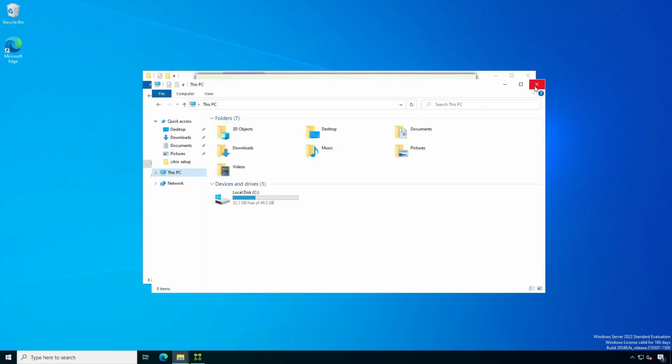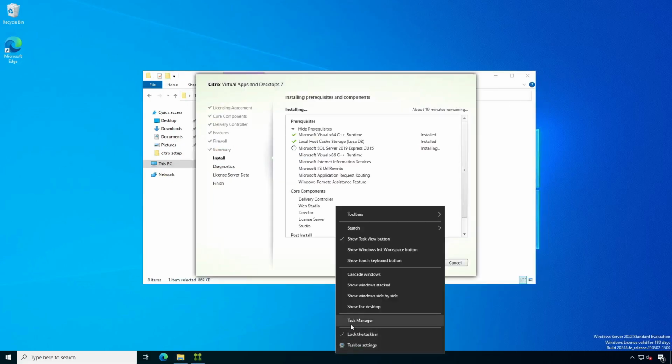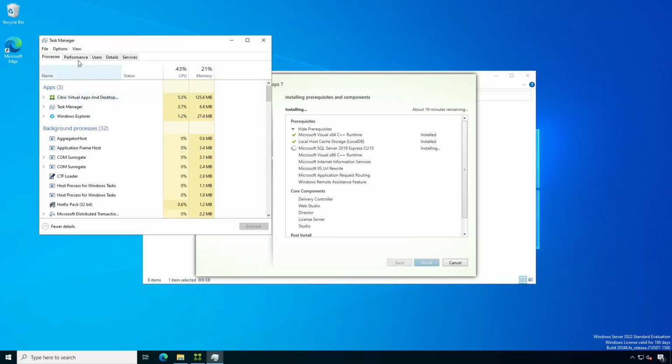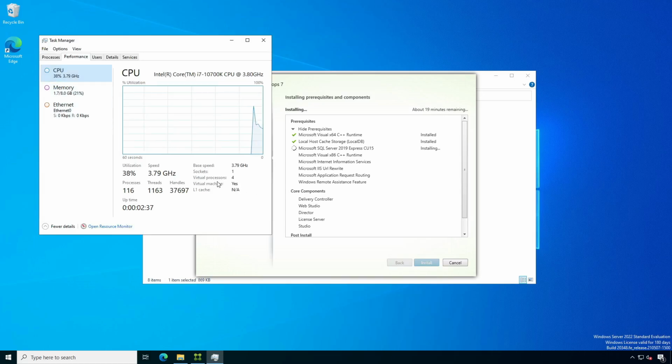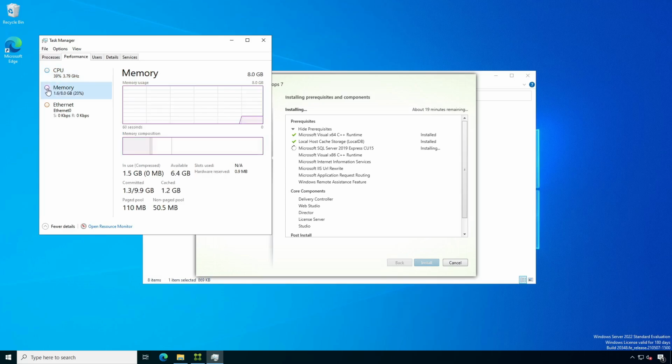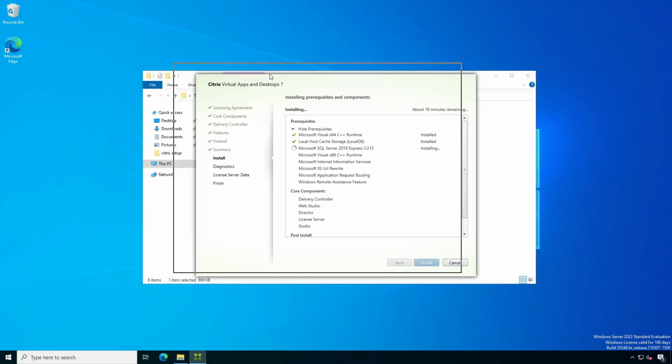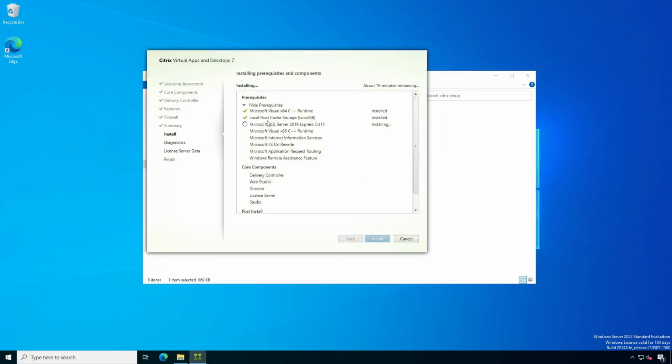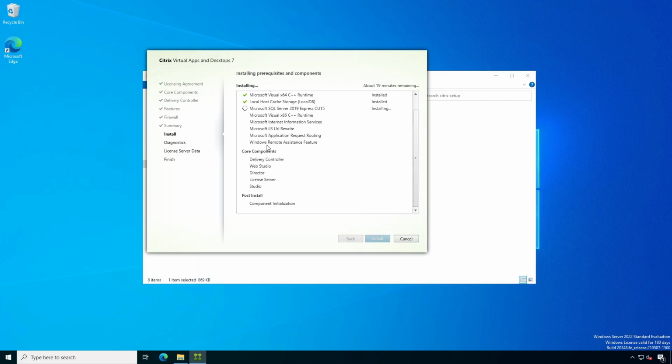For more details, in the taskbar, more details, performance, CPU: 4 virtual CPUs, 1 single socket. Memory I have given a total of 8 GB. All right, so again I'll pause the video. Once we are about to complete, I'll resume it and we will see the super duper component, which is Studio, now working in the browser.